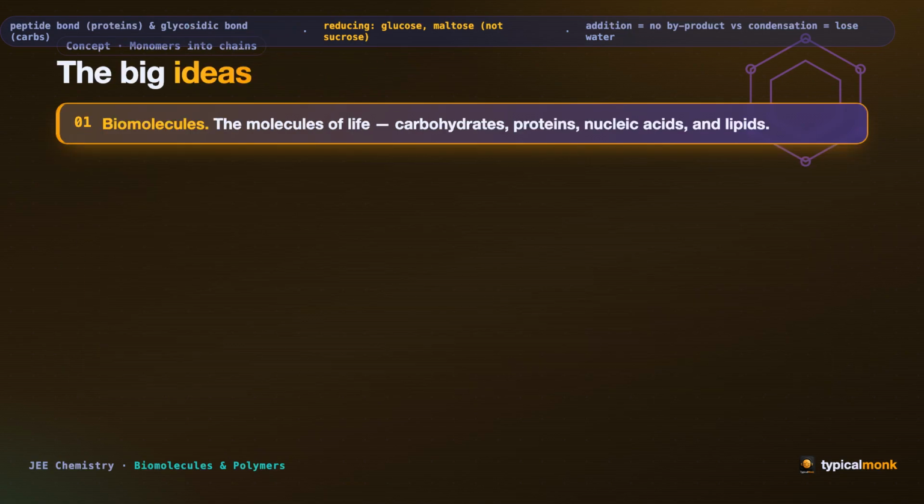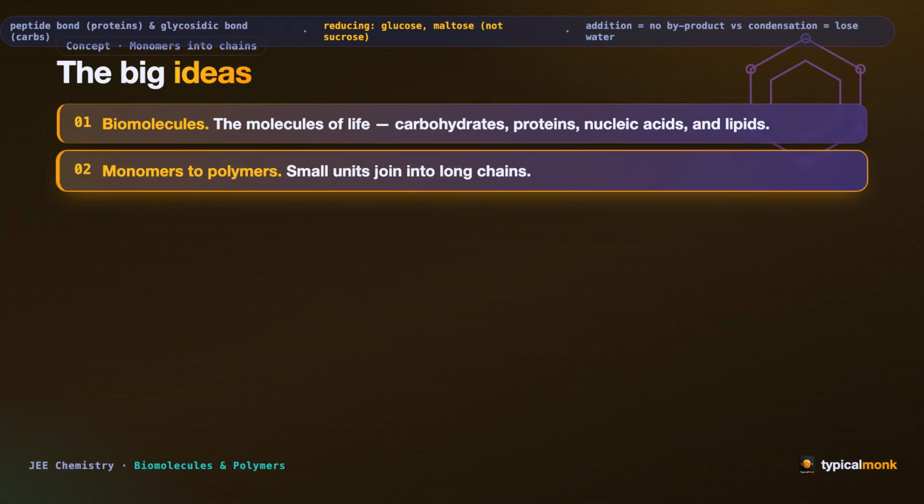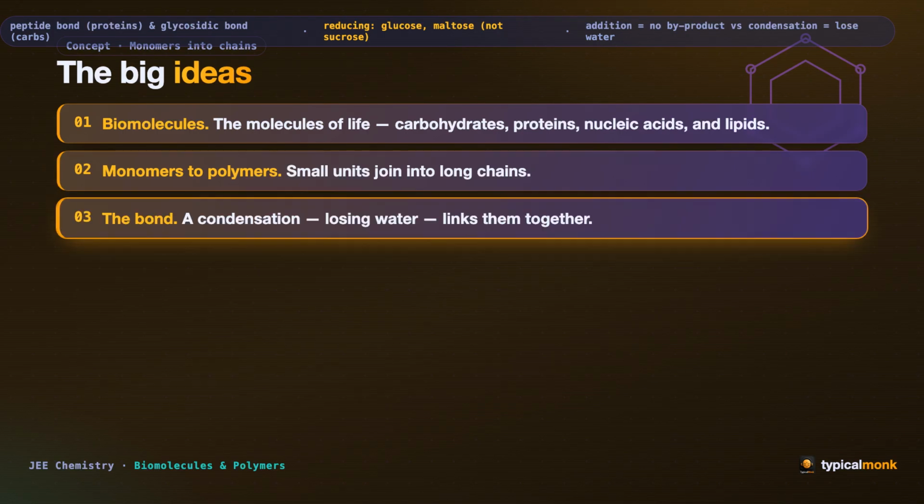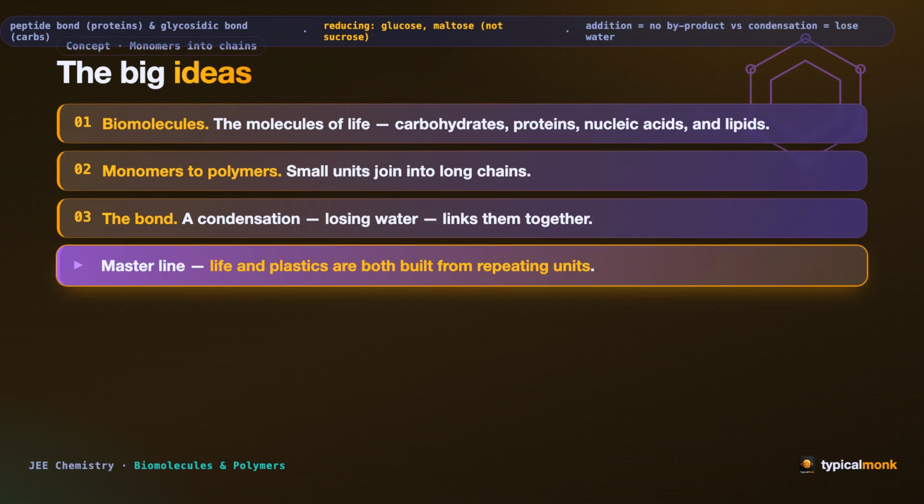Let us set the foundation. Biomolecules, the molecules of life: carbohydrates, proteins, nucleic acids, and lipids. Monomers to polymers. Small units join into long chains. The bond, a condensation, losing water, links them together. Master line: life and plastics are both built from repeating units.